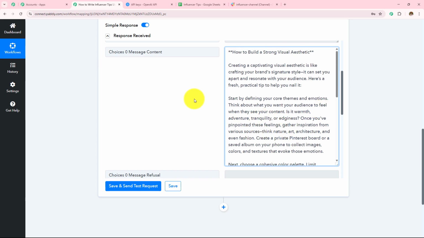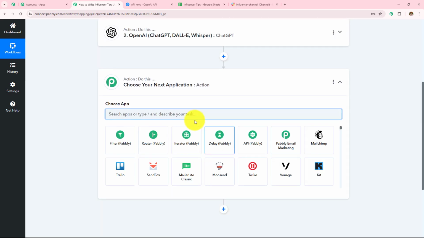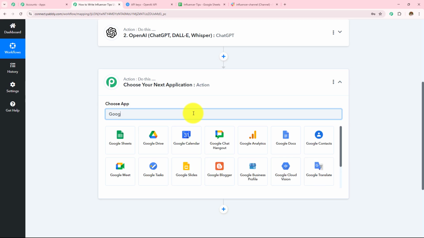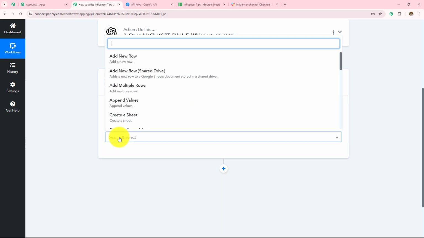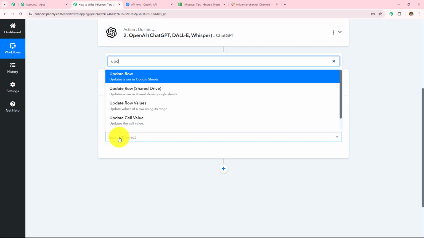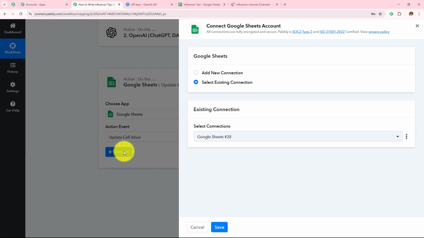So now I want to add these tips in my Google Sheets spreadsheet and I want to send this same to my community on Slack. So here first I'm going to add this to my Google Sheets. I'm going to take my action application as Google Sheet and my action event as update cell value and then click on this connect. If you have an existing connection, go with save. If you don't have one, click on this add new connection.